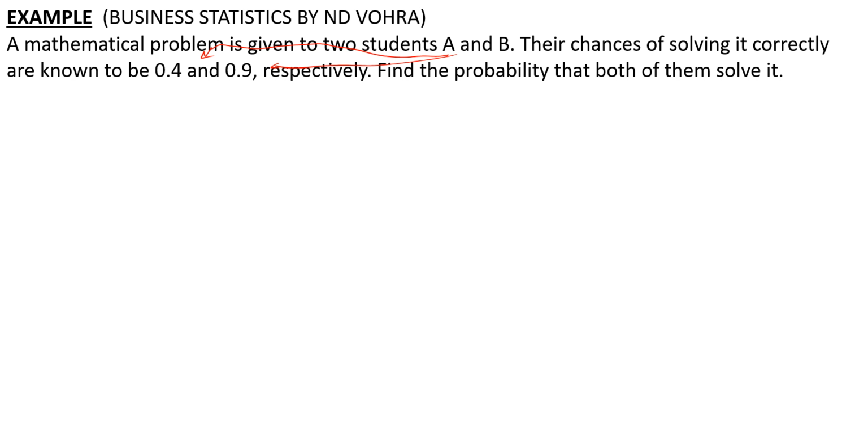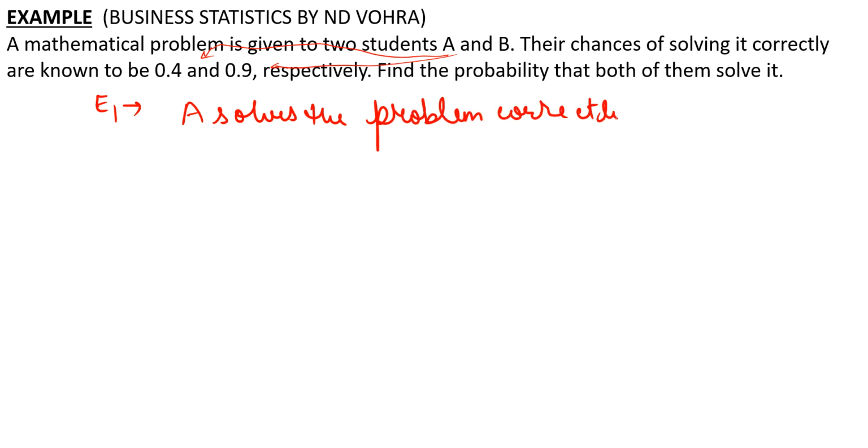Here we can simply see that let event E1 represent the event that A solves the problem correctly. And event E2 that B solves it correctly.